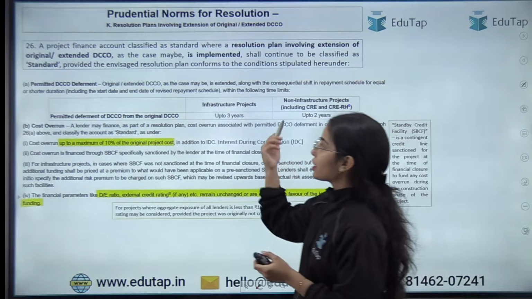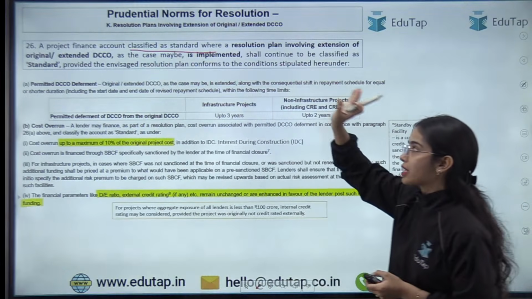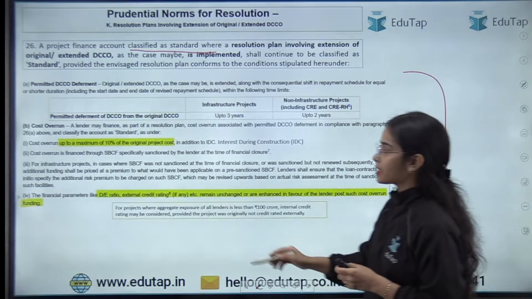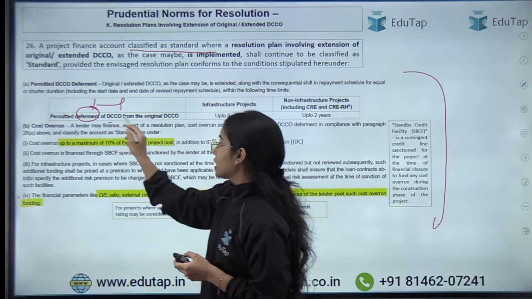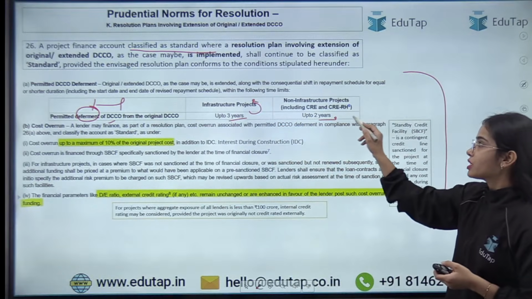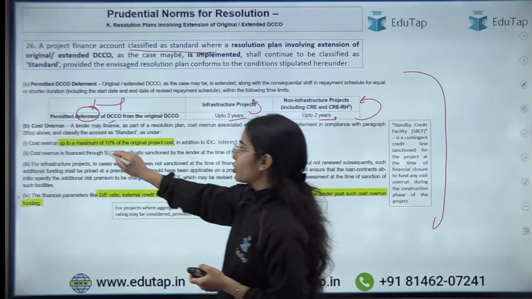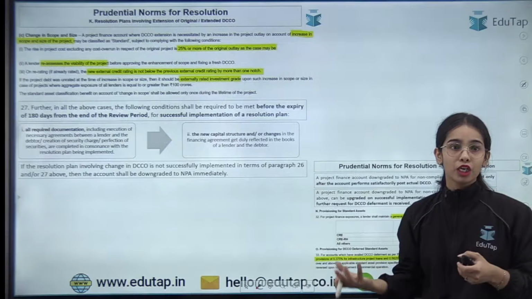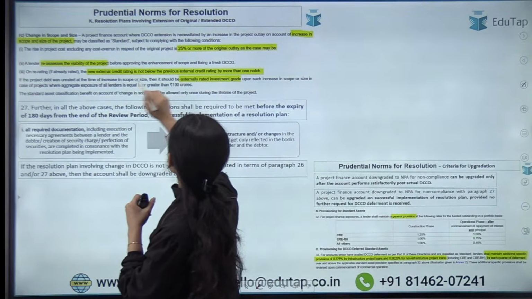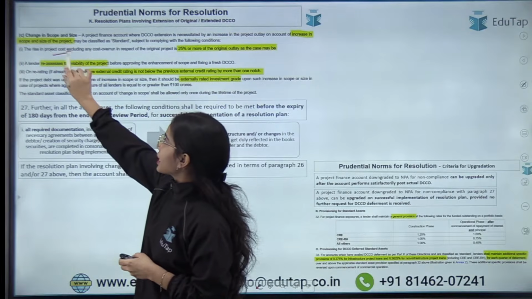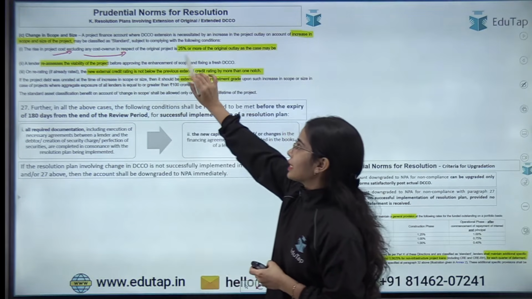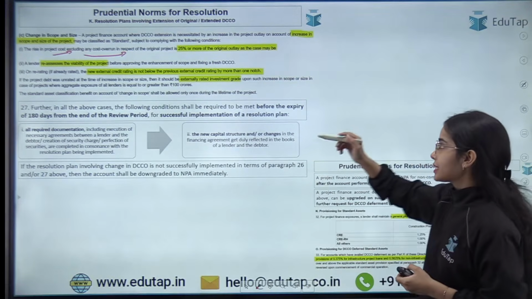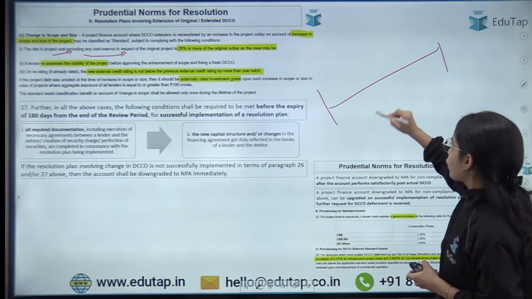And here you can see that a project finance account can be classified as standard if a resolution plan is provided and it follows these criteria. That is, the permitted deferment or delay of date is up to 3 years for infrastructure projects and up to 2 years for non-infrastructure projects. Cost overrun is up to a maximum of 10%, and the financial parameters are still good, as well as the 25%. The rise in project cost, excluding any cost overrun, in respect of the original project is 25%. That means if the project is further expanded, let's say the project was saying that we will build a road for 25 kilometers.